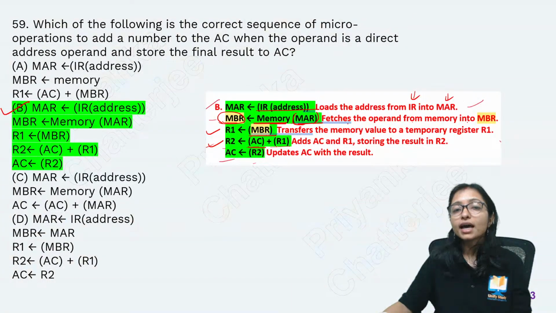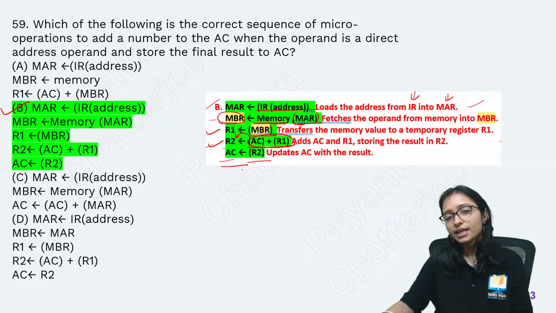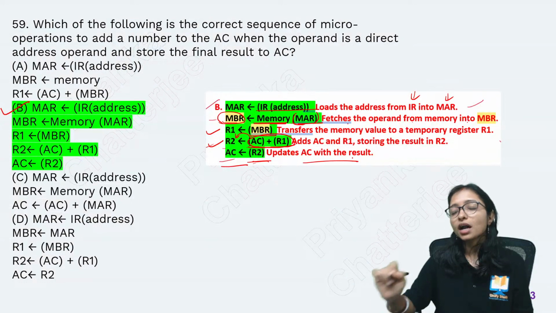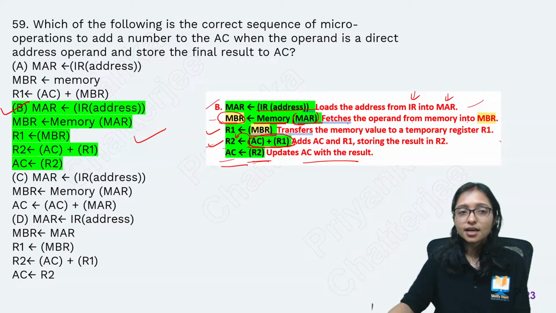Here accumulator plus R1 means you are doing addition, accumulator plus R1, that is going to be stored in R2, and finally this R2 is updated to the accumulator. Yes, the accumulator will be updated with R2. The accumulator value is updating with R2. That's why this is correct.